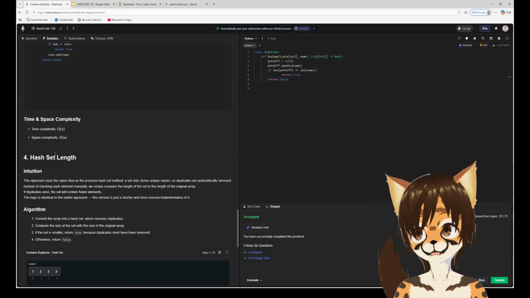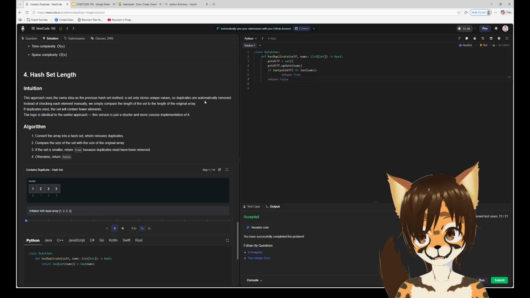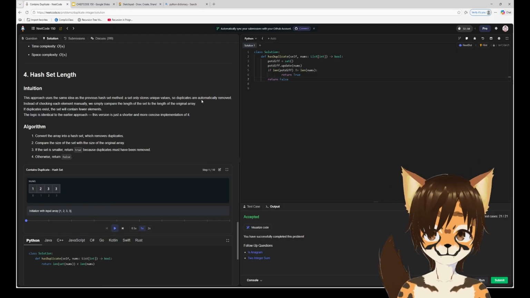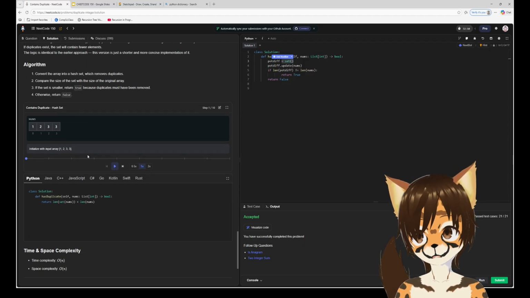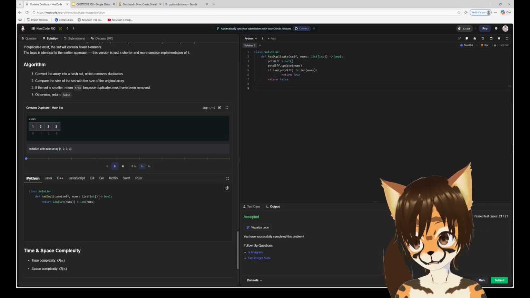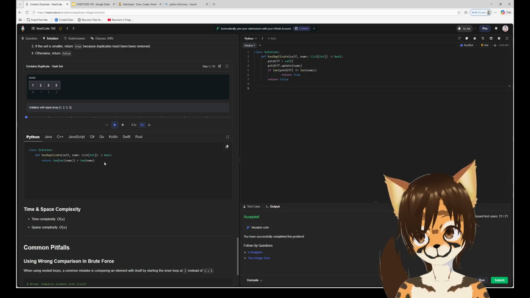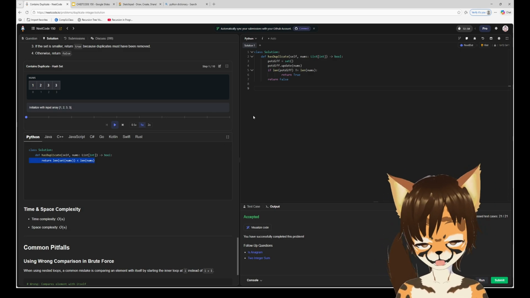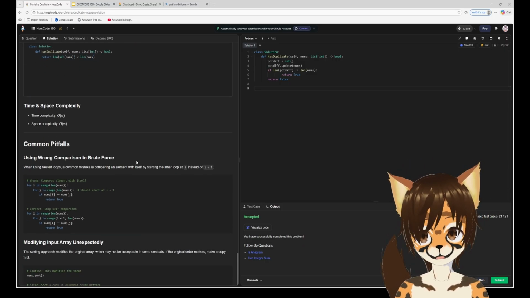Hold on. Hash set length. No, wait. We did this. It only stores unique values. Duplicates are already removed. Right, because we used the set over here. So we're just going to do that, and see if the sets are different lengths. Okay, you can do less than, I guess. But I mean, this serves the same purpose. Oh, wait, they did this infinitely faster. Return length of set nums. Oh, we could have just set it like that. Okay, so they one-lined this. So they kind of mogged me a little bit. But that's alright. We'll live. We have the same thing.